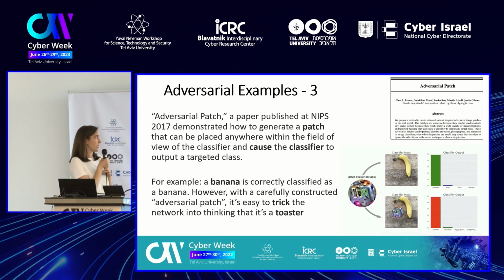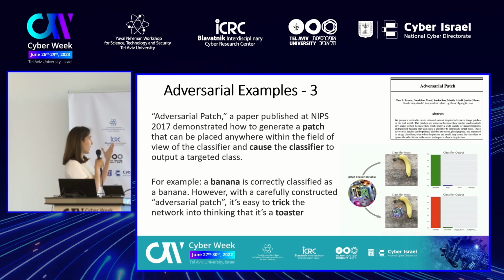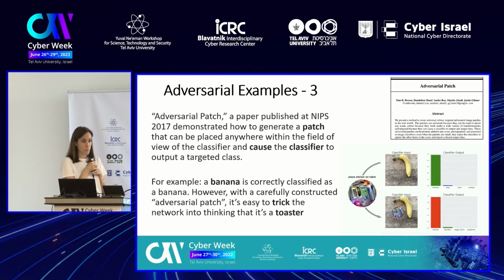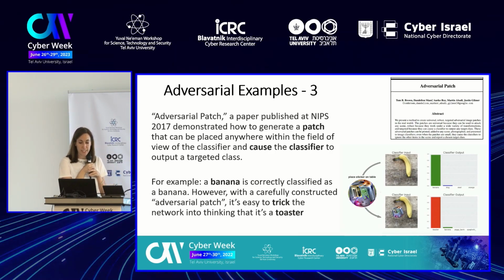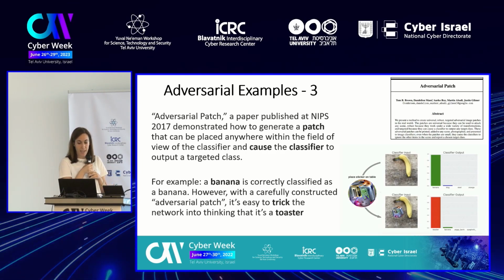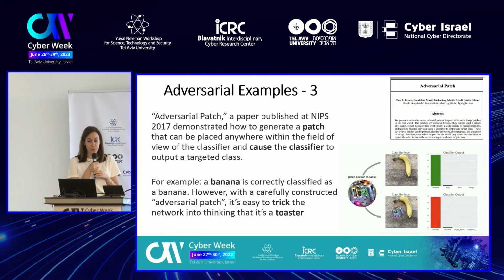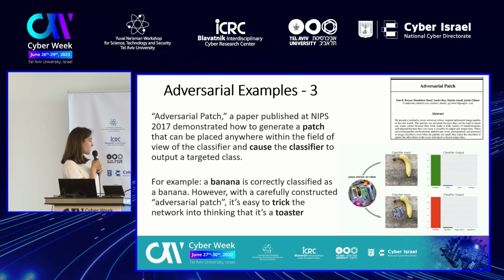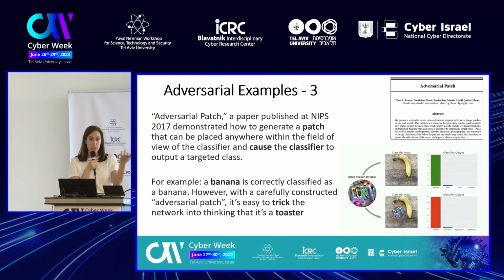Another interesting work, a paper called Adversarial Patch, was published in NIPS 2017 and demonstrated how a generated patch can be placed anywhere within the field of view of a classifier and cause the classifier to output the target class. For example, let's say we have a banana.